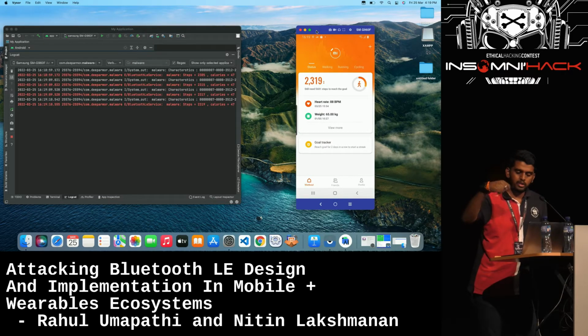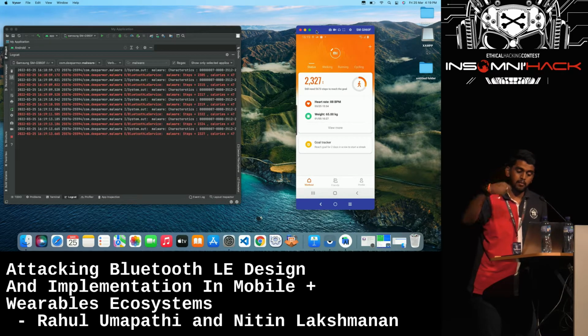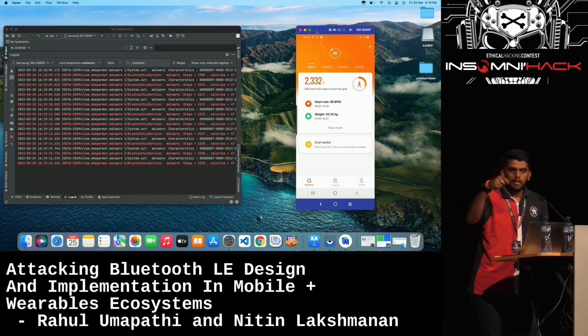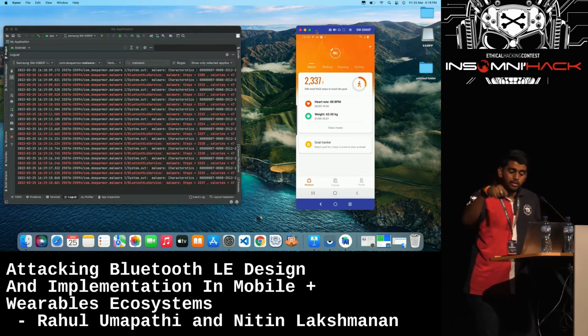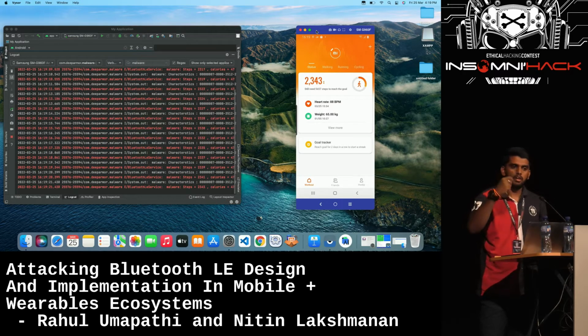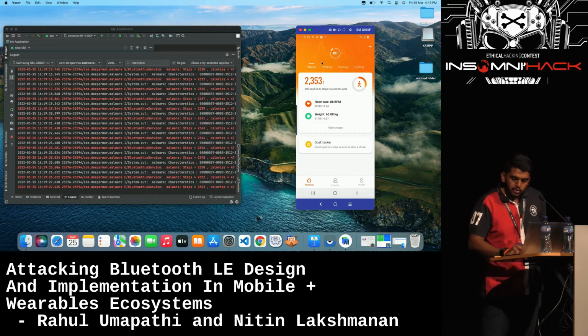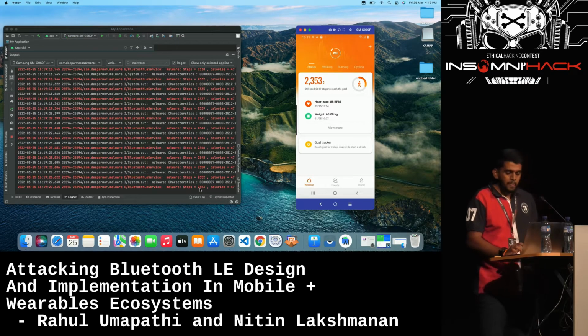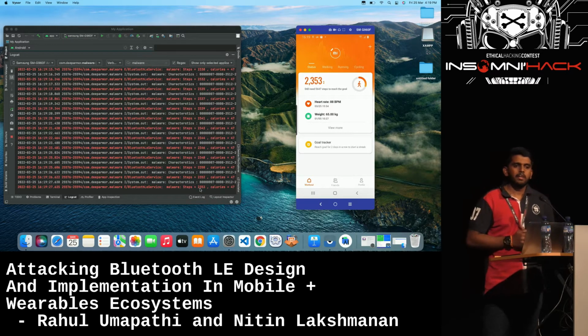Since both are connected, the actual data is getting updated in the MiFit app, that is the legit application. In the meanwhile, the malware app, which is sitting on the same Bluetooth channel, is able to sniff the traffic and get the step counts and the calories. As you can see, the step count in the legit application is 2353. The malware app has sniffed the same data and got the same step count here, 2353. In the same way, we can also sniff the traffic and get the heart rate as well.